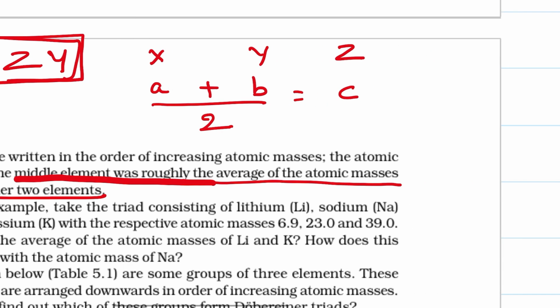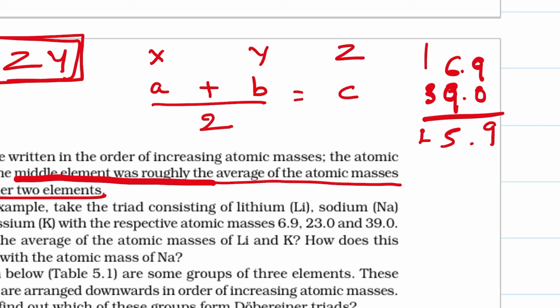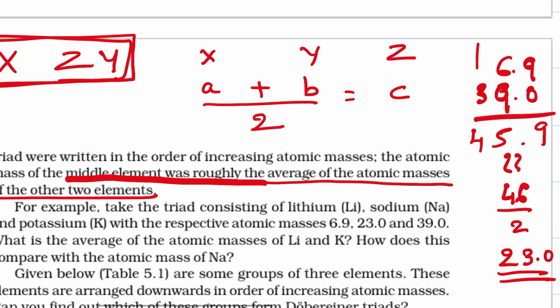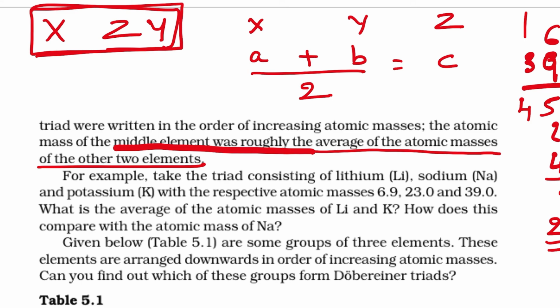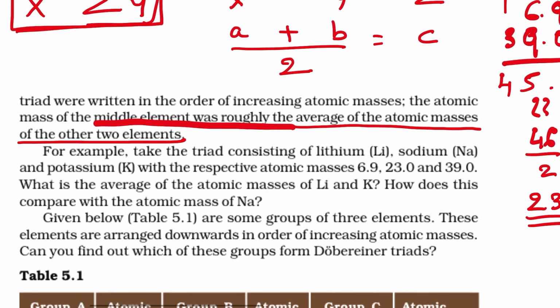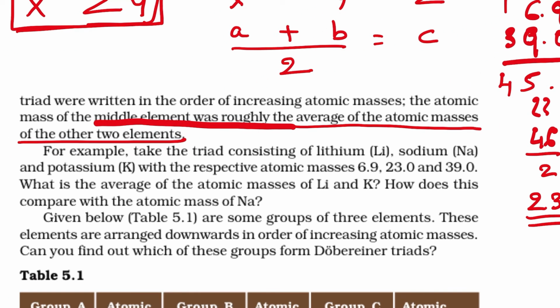If you try to add, you get 6.9 plus 39.0, you get 45.9, which is approximated to 46, divided by 2, you get 23, which is the atomic mass of sodium. So this is how you can calculate according to Dobereiner's triad.